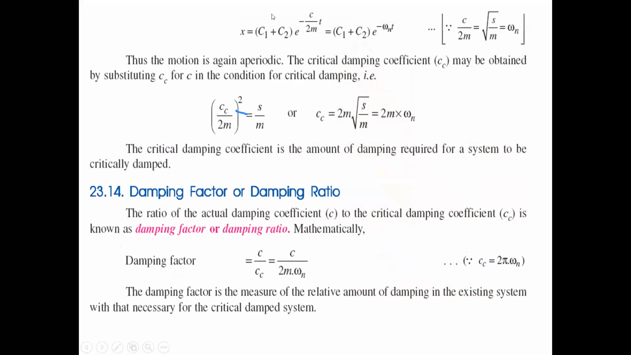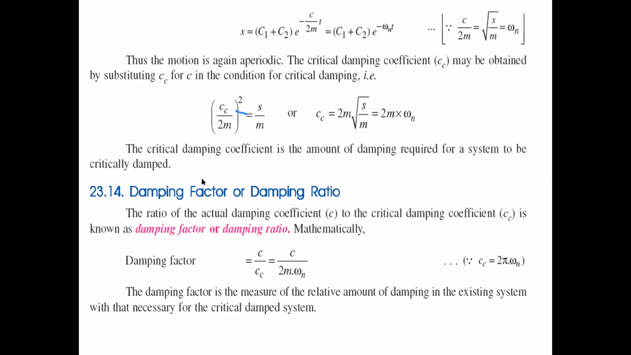In this, C is replaced with C suffix c, the critical damping coefficient Cc. Cc by 2m whole square equals S by m. So Cc equals 2m into square root of S by m. Square root of S by m is replaced with omega n, so Cc equals 2m into omega n. That is the relation between omega n and Cc.